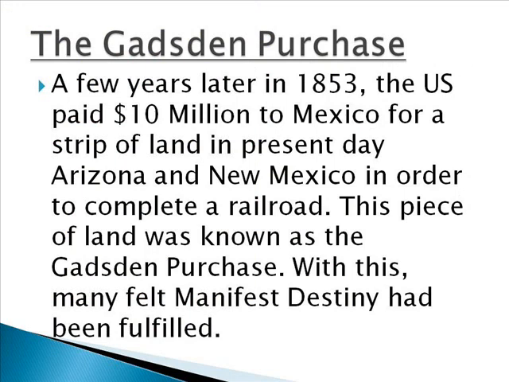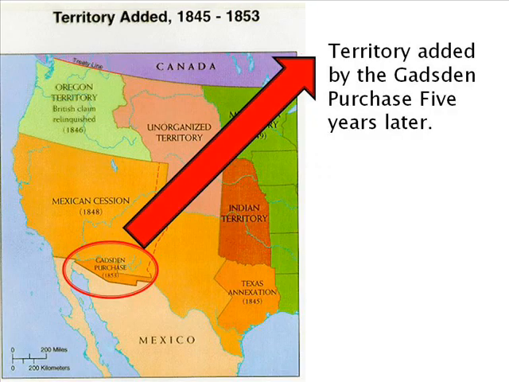Now, a few years later, in 1853, the United States pays $10 million to Mexico for what is a small strip of land in present-day Arizona and New Mexico. They do this because they're trying to complete a railroad, and there's heavy mountain ranges to the north that they were going to have a difficult time building the railway through. This completes the Transcontinental Railroad connecting the East Coast to the West Coast. This piece of land becomes known as the Gadsden Purchase, and with this, many feel as if Manifest Destiny had been fulfilled.